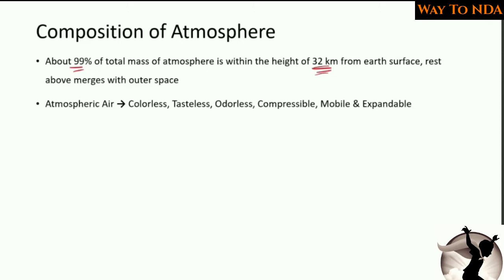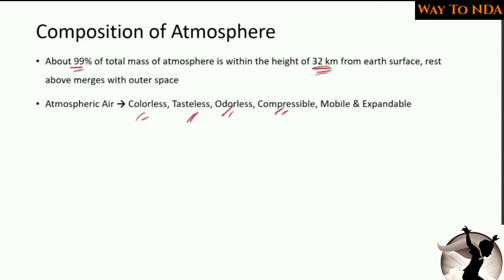Then what is this atmospheric air? The speciality of the atmospheric air is very simple. It is colorless, you cannot see it. It is tasteless, it does not have any taste. It is odorless, you cannot smell it. Then it is compressible, which means you can compress it and put it into a cylinder. The atmospheric air is compressible.